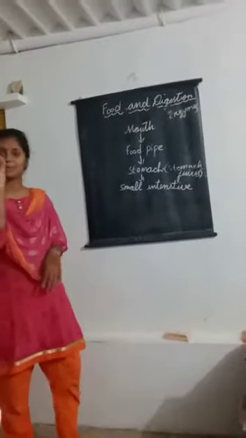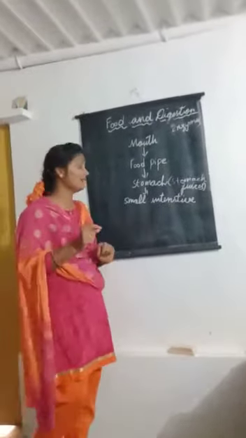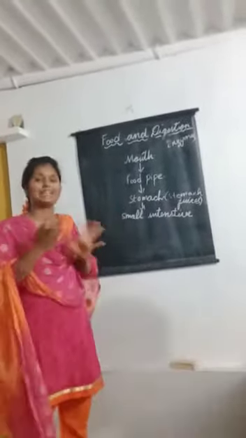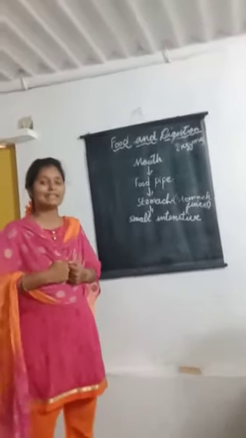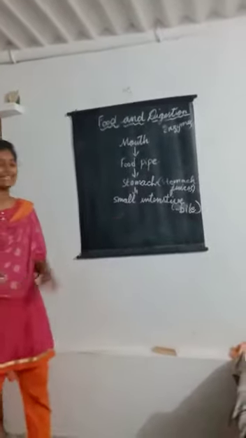In this, many juices are there. The main juice here is bile.